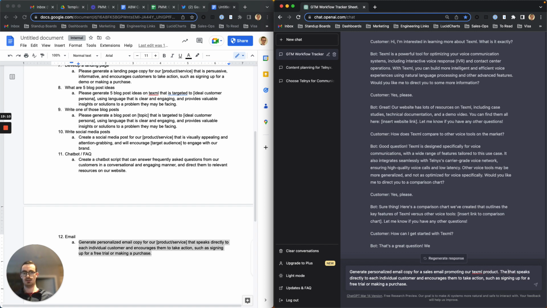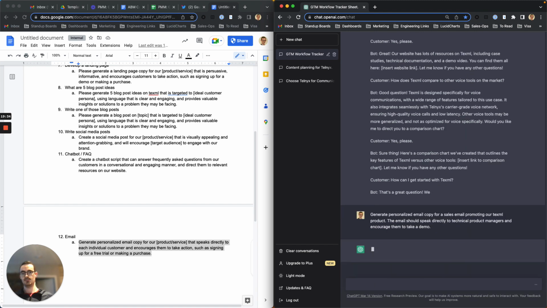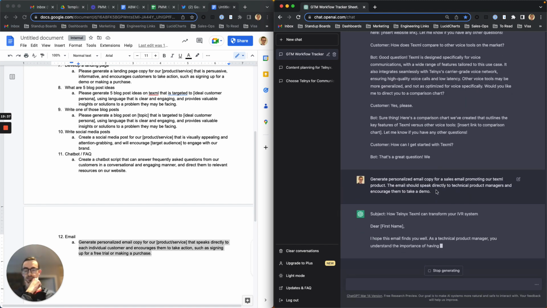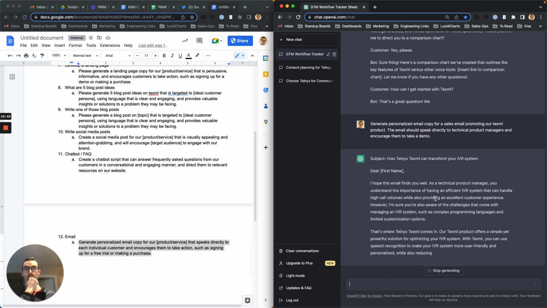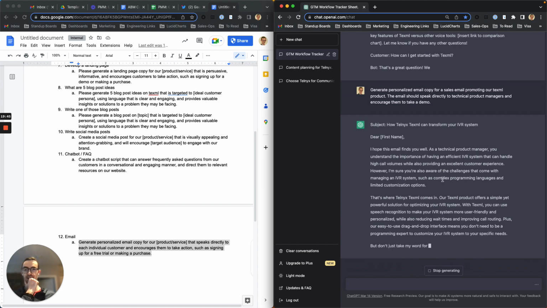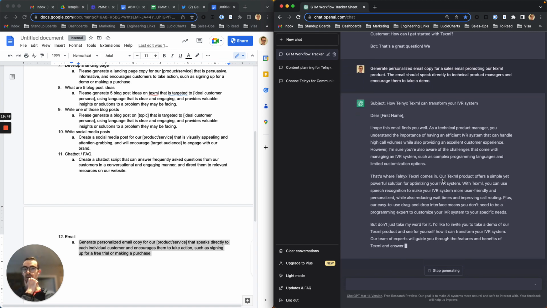The email should speak directly to technical product managers and encourage them to take a demo. So we could generate 5 of these, put them into a cadence with the sales team, and basically use a lot of the content above for a landing page and get it in front of people.